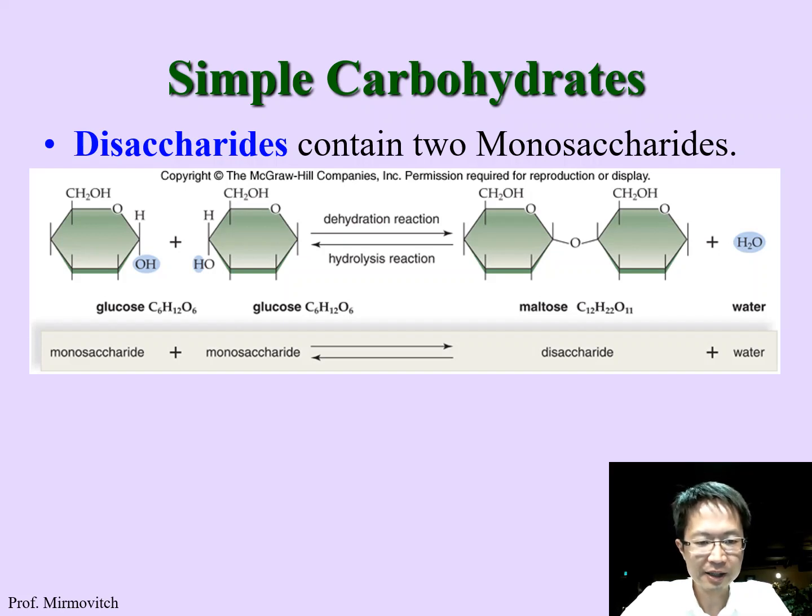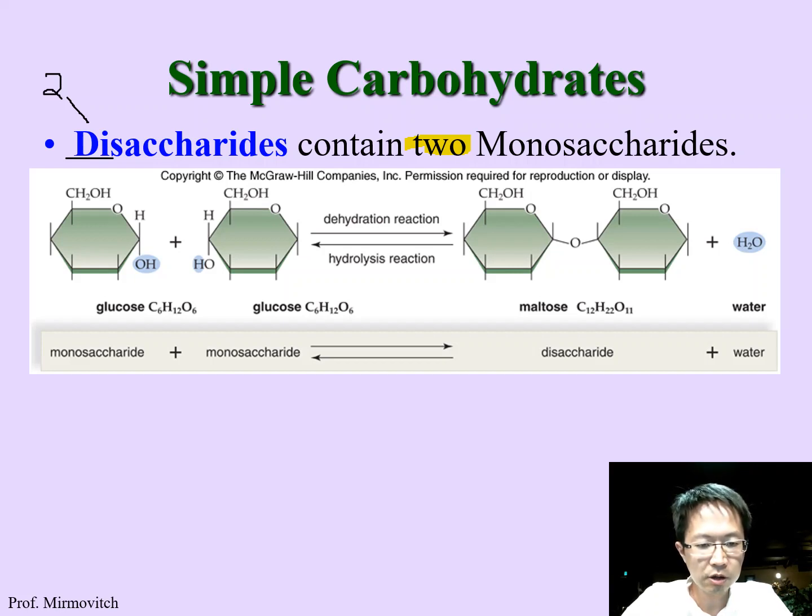Disaccharide. Okay, di means two. Okay, I missed an S here. Disaccharide. Okay, it's correct. Two. So it has two monosaccharides. Correct. Two monosaccharides. So they will give you an example here.